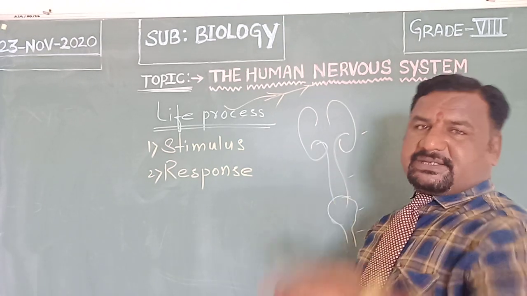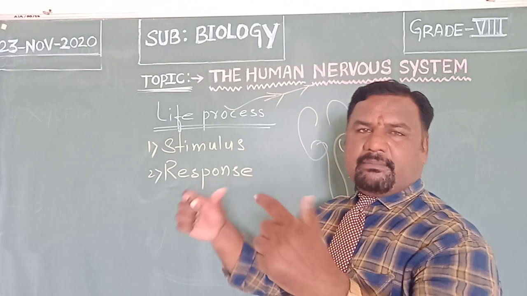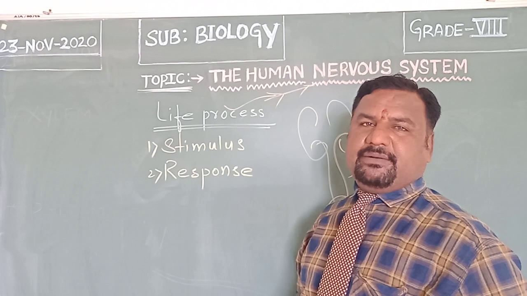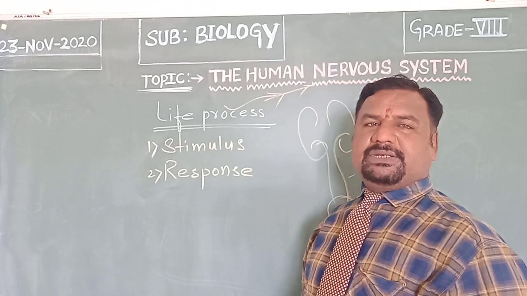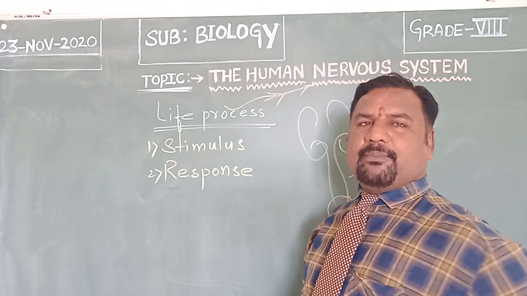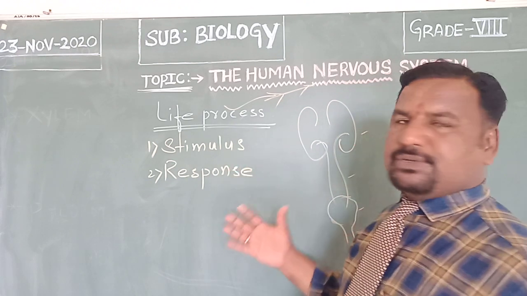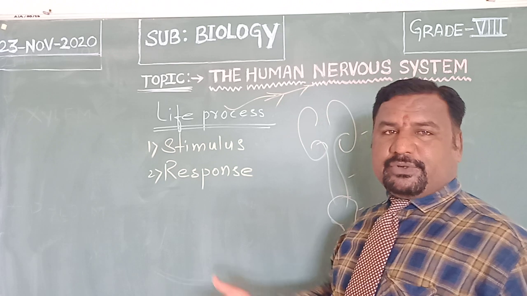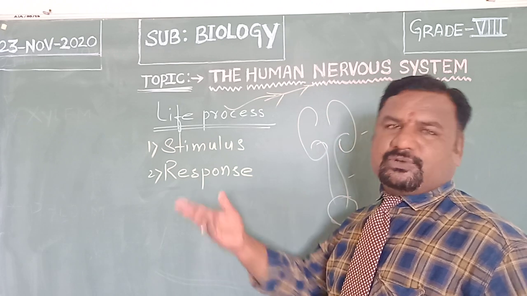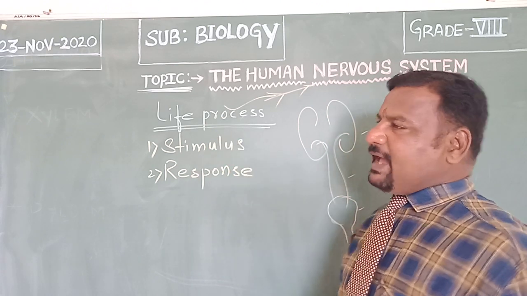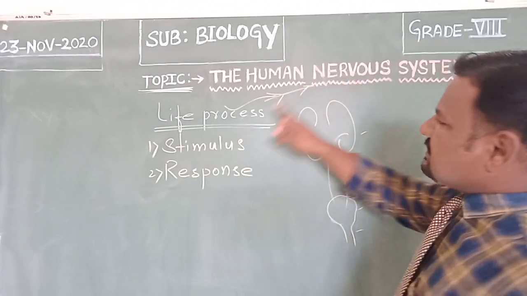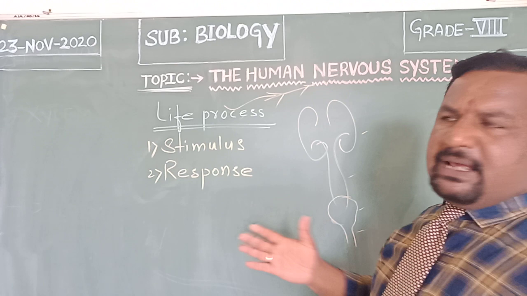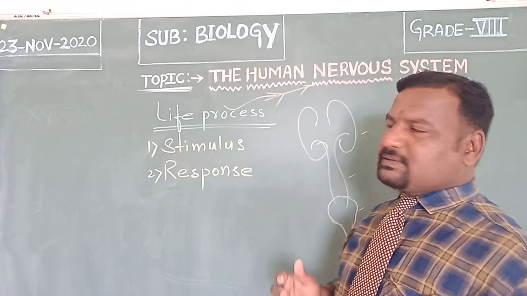The circulatory system is composed of heart, blood and blood vessels. And the nutrition system is composed of all the digestive-related organs. Like that, the reproductive system, when it comes to reproduction, is also one of the life processes. As we have taken the nervous system as a life process, there are various life processes a living organism comes across.